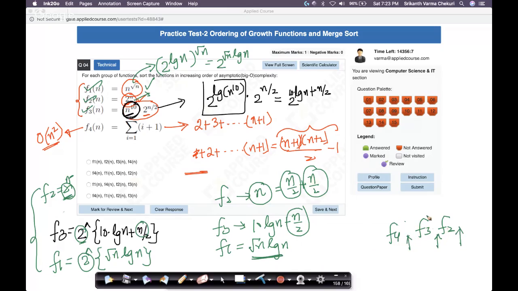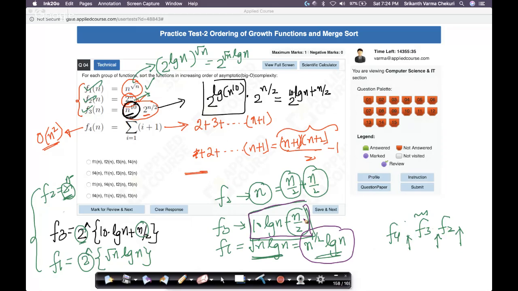So let's compare f1 with f3 now. f3's exponent is log n plus n by 2, and f1's is n power half into log n. Let's just compare these two. I have n by 2 plus log n here, and square root of n into log n.